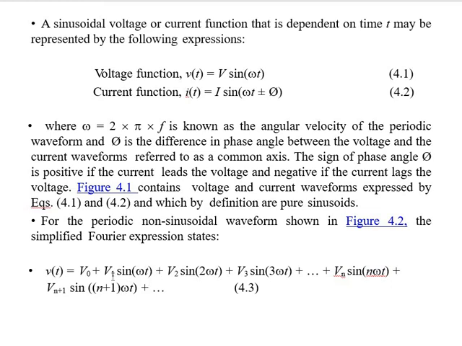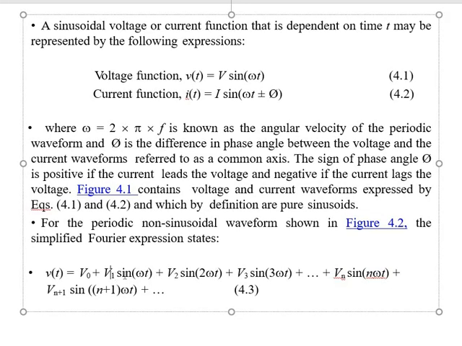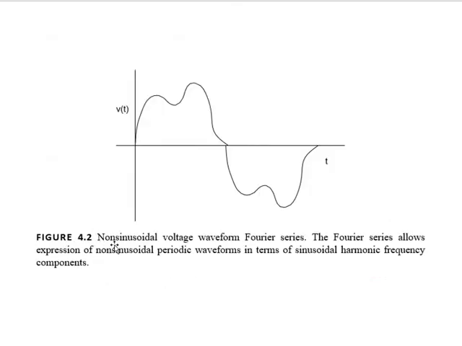Simply put, an integer multiple goes with the sin omega t function, and the subscript of the voltage peak value is given by V1, V2, V3, Vn. So n stands for the number of the harmonic.